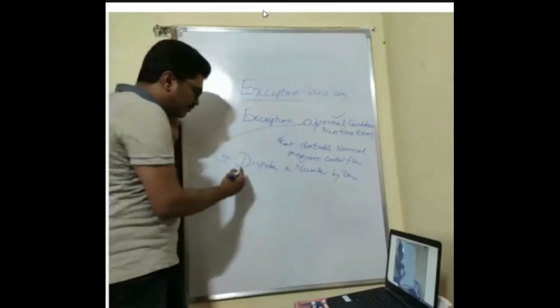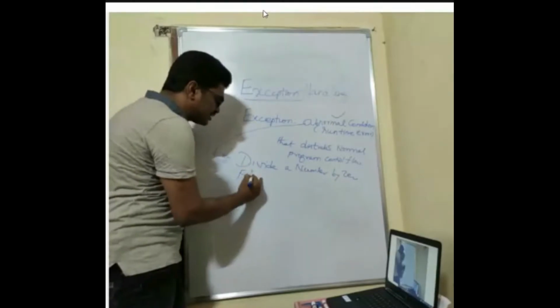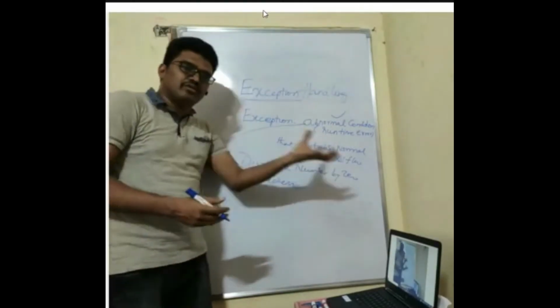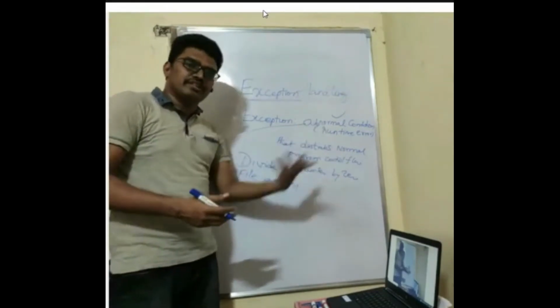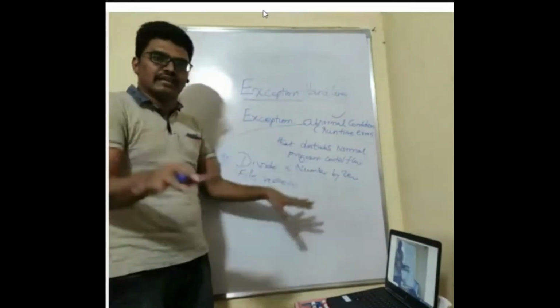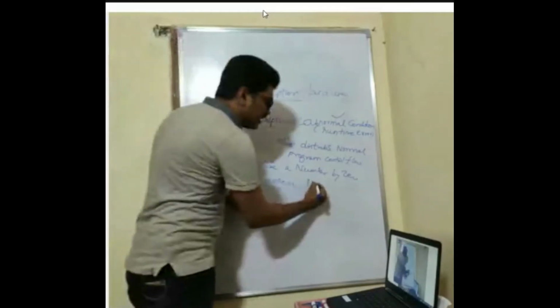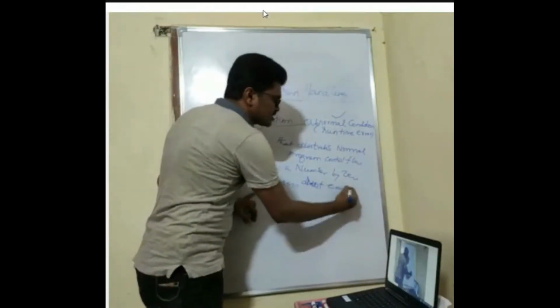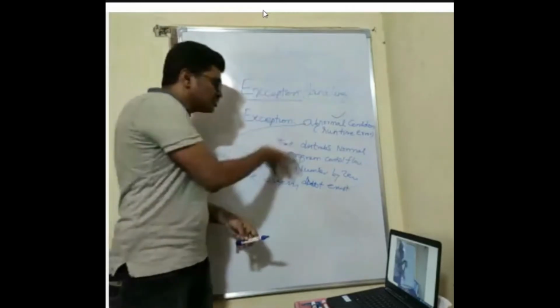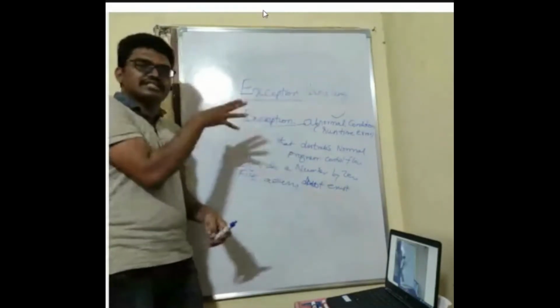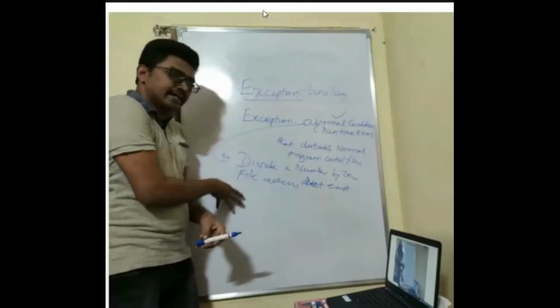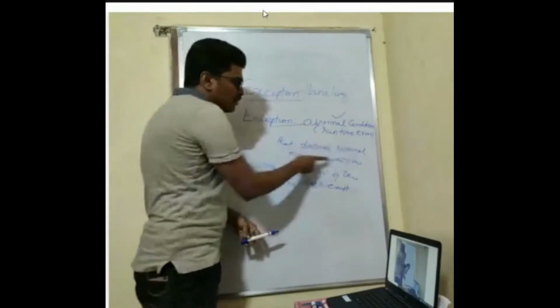So the second one is you are trying to access a file. Access means you are trying to get a file, do something on the file, but the file is not there. You are trying to access a file which does not exist. What happens? So these are some of the abnormal conditions which occur in the program. Whenever this abnormal condition occurs, the normal program control flow gets disturbed.